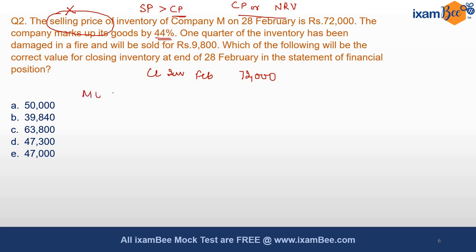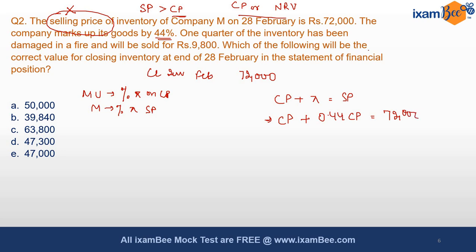What do you mean by markup? Markup is a percentage of profits on cost price, whereas margin is a percentage of profits on selling price. We also know that cost price plus profit is equal to selling price. So we are not aware of the cost price. Let's assume it's CP. Profit, we know, is 0.44 of CP, so that is why I am writing 0.44 of CP, and we know that it is equal to the selling price, which is given in the question as 72,000.